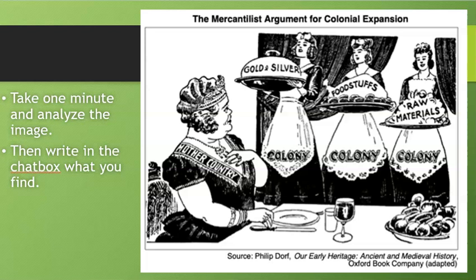If you look at this image and analyze it, what do you see in this image? Well, you see a woman, looks like a queen, royalty woman. That is the mother country sitting at the table. And then you see the 3 servants serving her. The 3 servants are all what? Well, they're all colonies, obviously. So you've got the mother country sitting right here. You've got the 3 colonies. Now look what they're holding. Gold and silver, foodstuffs, raw materials. So gold, silver, food, raw materials.